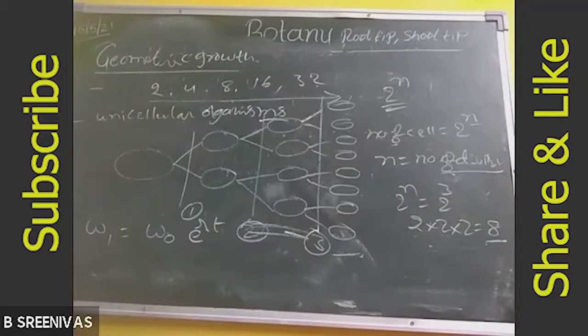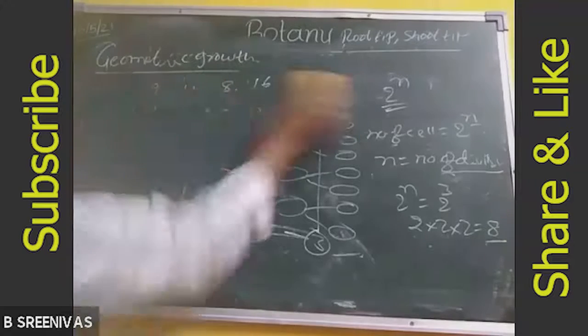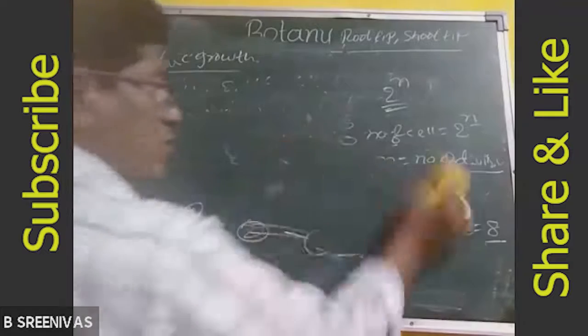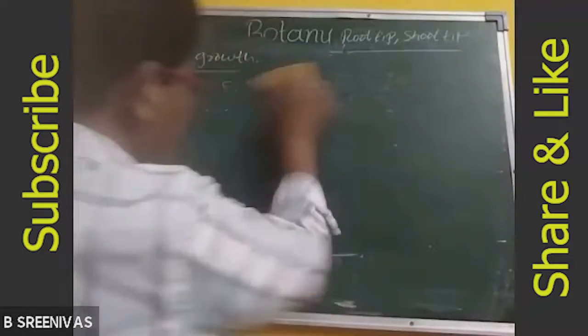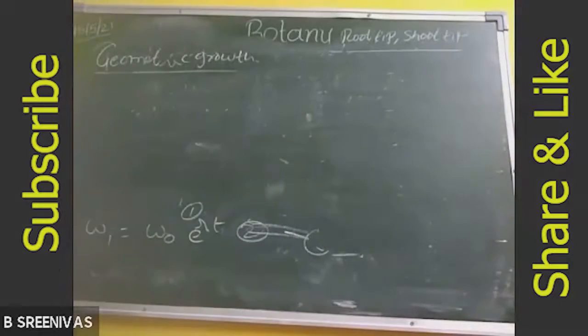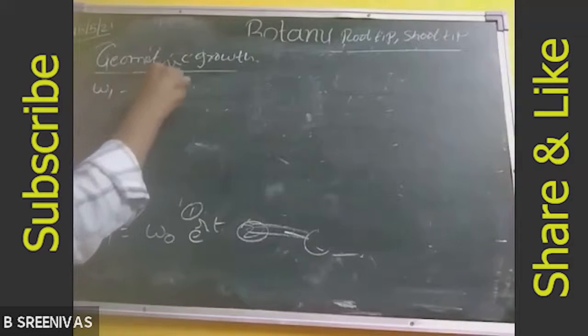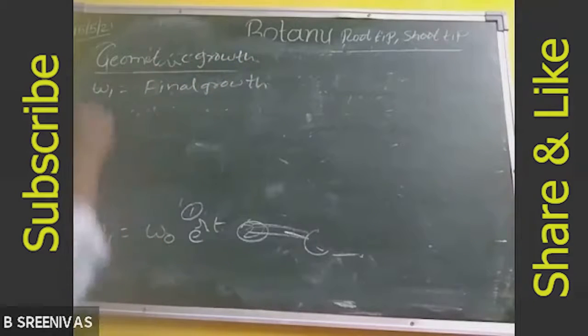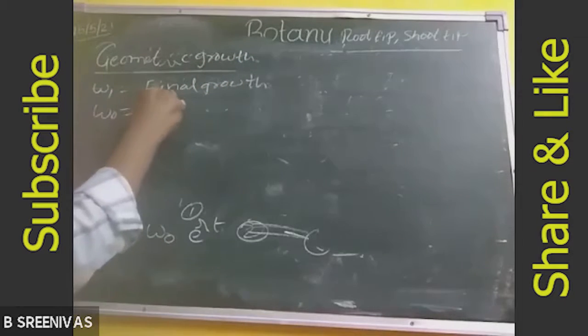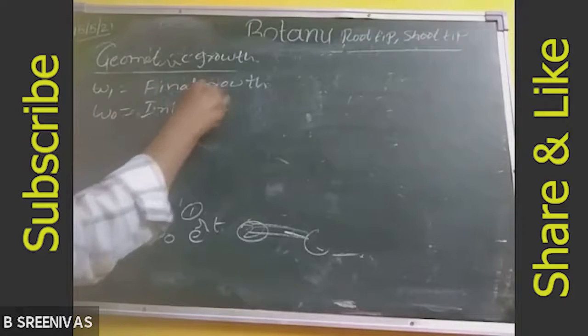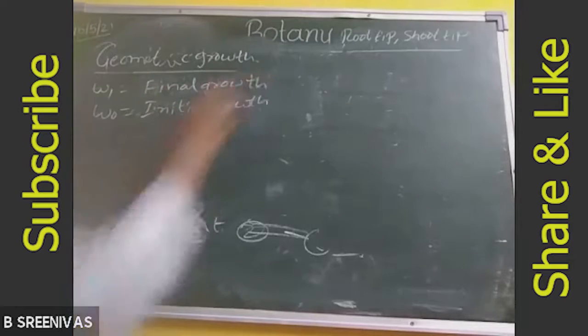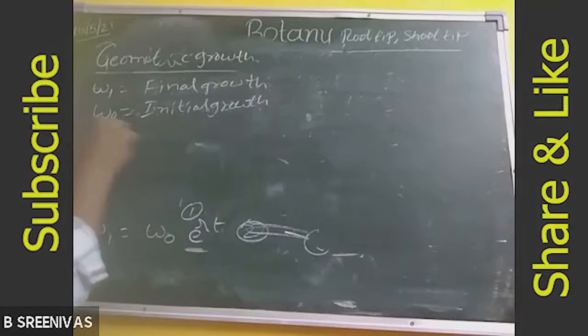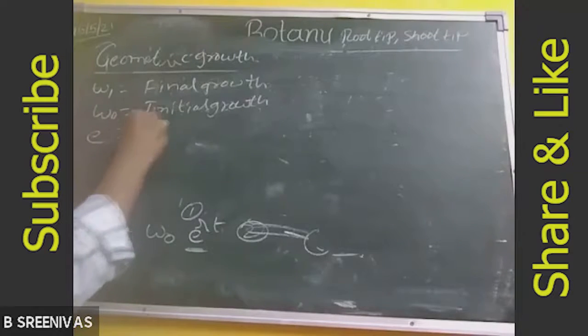Here W1 is equal to the final growth, W0 is equal to the initial growth, and e is the base of the natural logarithm.